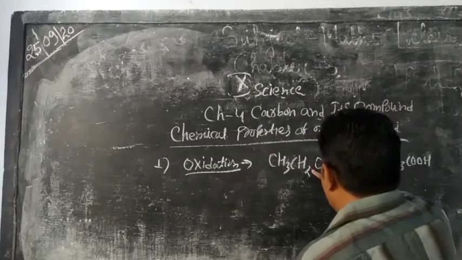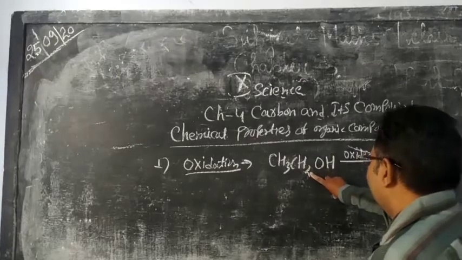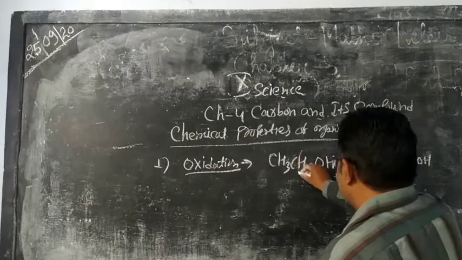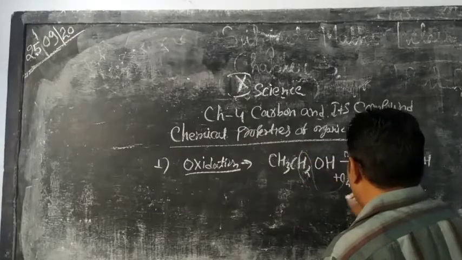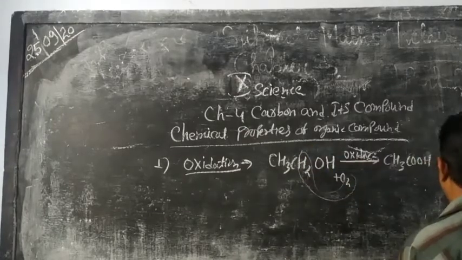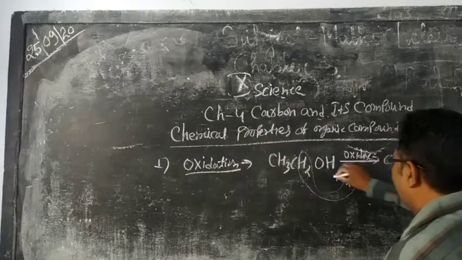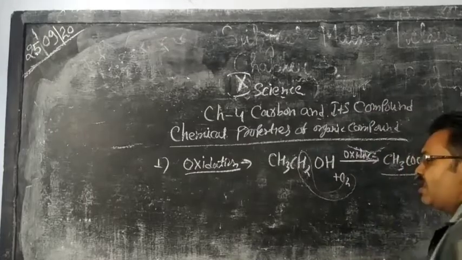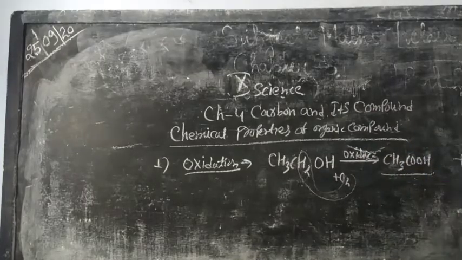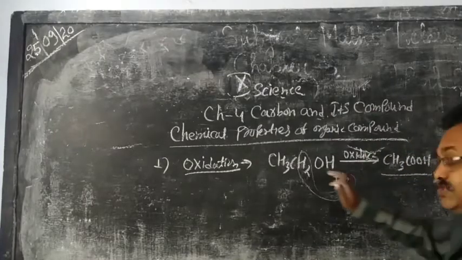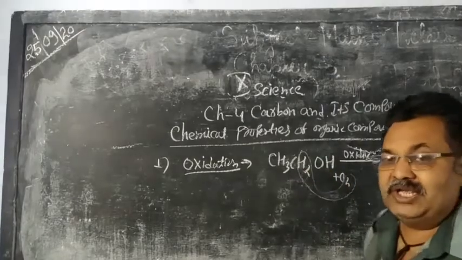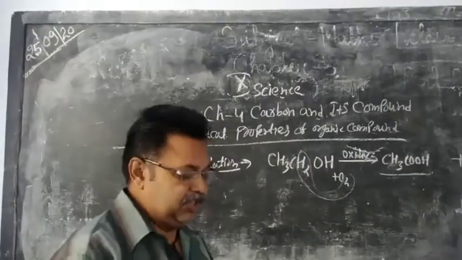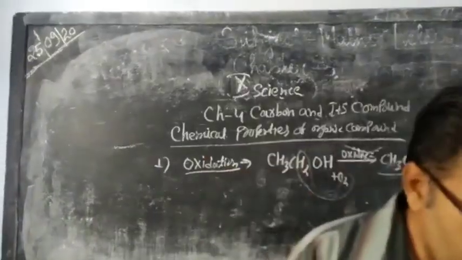It means hydrogen are removed from the reaction. This hydrogen react with one oxygen to form water, and oxygen is added here. So after oxidation of alcohol, acid is formed. So this is the example of oxidation.